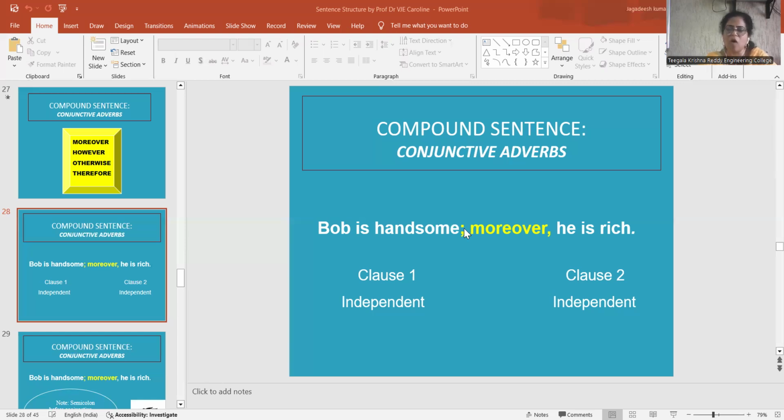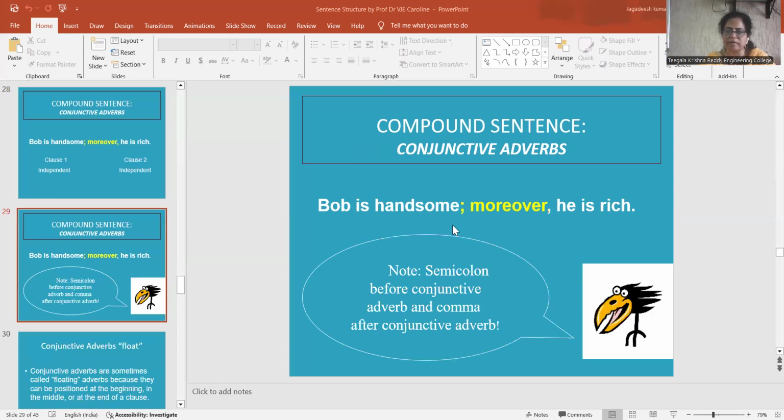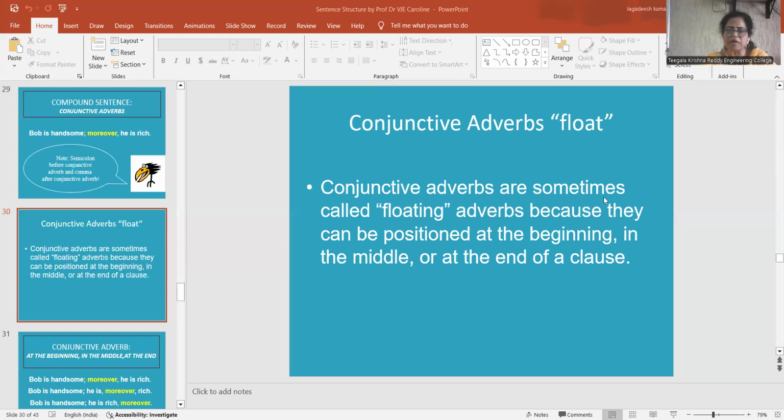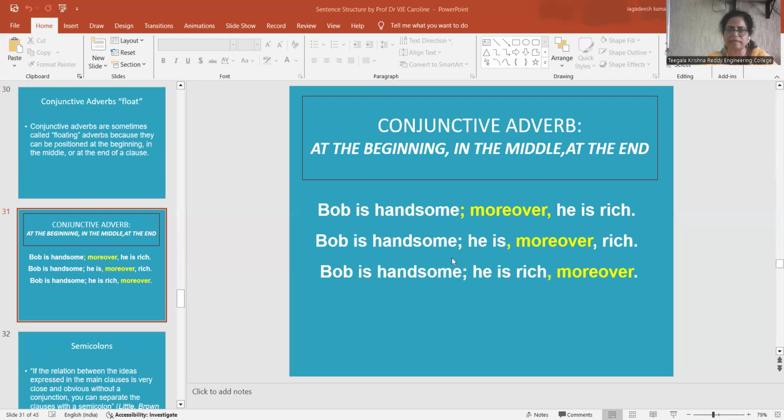When you use coordinating conjunctions, we use the comma, and when we use conjunctive adverbs, we use the semicolon. So we have to use a semicolon before conjunctive adverbs and a comma before coordinating conjunctions. You also use a comma after the conjunctive adverb in a sentence. Conjunctive adverbs are sometimes called floating because they can be positioned at the beginning, in the middle, or at the end of a clause. This is the rule you have to understand.